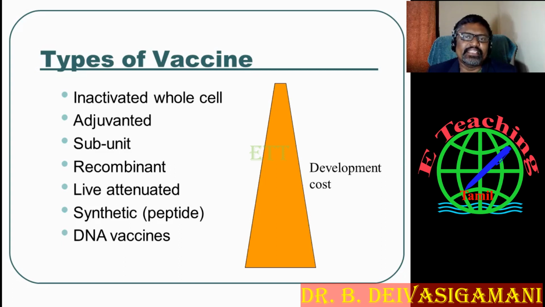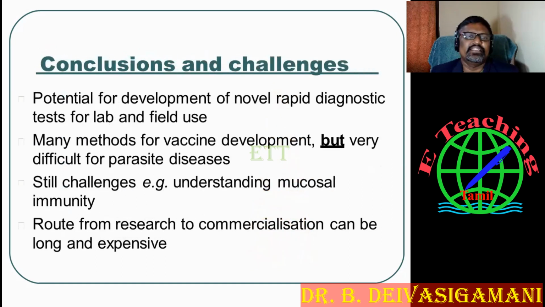Next, peptide synthetic. Artificially, you develop the vaccine using peptides. And last, finally, DNA vaccines. So these are very good ways to develop the vaccine, based on your cost. DNA vaccines can be an expensive one. It's very expensive cost wise, and it will take more time. So these are the types of vaccine. First you detect the pathogens, and after that you follow this vaccine and other things.